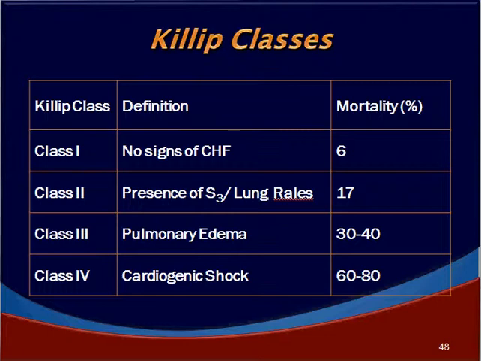Likewise, Killip clinical classes are also important. Killip class 1 means no signs of heart failure, the mortality in them is 6%. When there is presence of S3 gallop and lung rales, it is Killip class 2 and 17% mortality. When there is pulmonary edema, it is class 3, 30 to 40% mortality. When there is cardiogenic shock, it is 60 to 80% mortality in patients with cardiogenic shock.